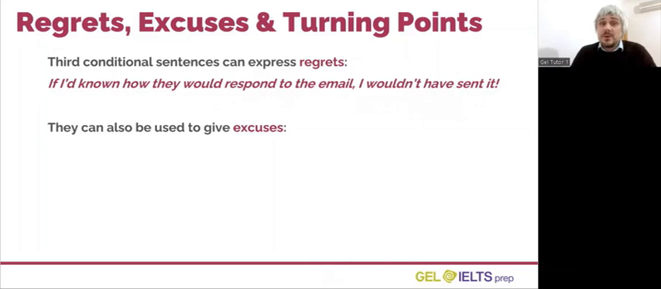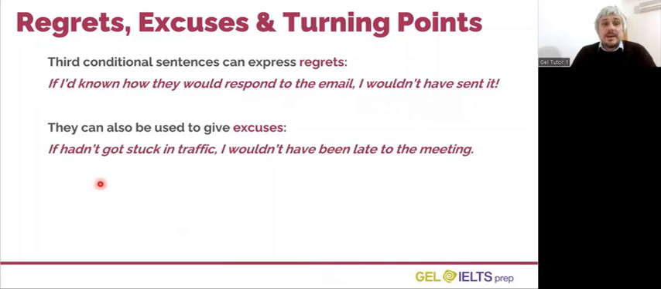Third conditionals can also give excuses. For example, if I hadn't got stuck in traffic, I wouldn't have been late to the meeting. This person is giving the reason or an excuse for why they were late to the meeting.